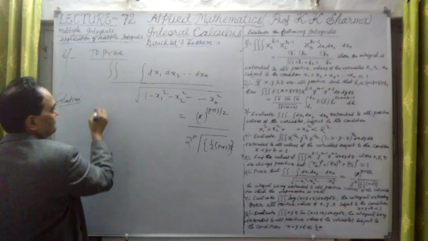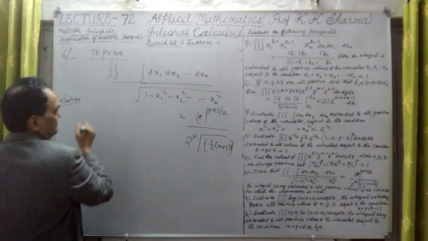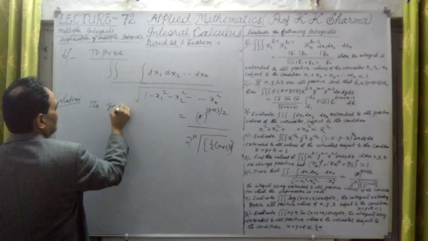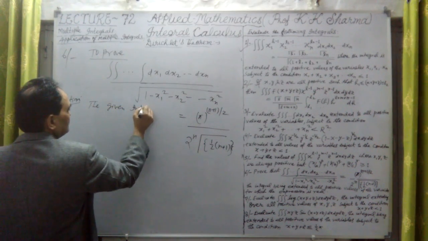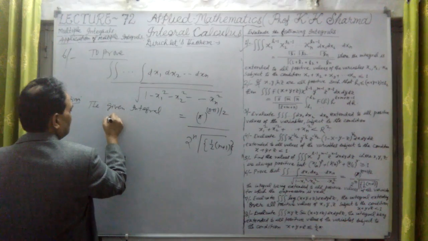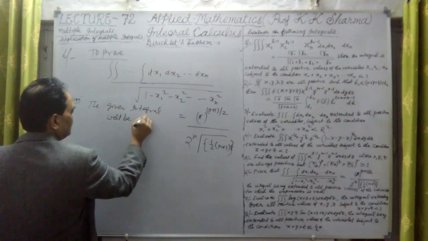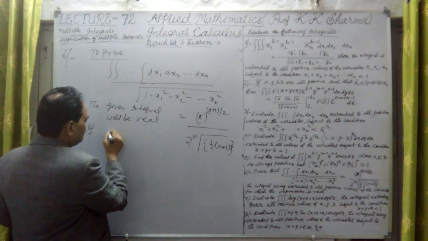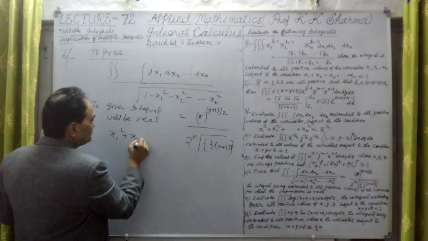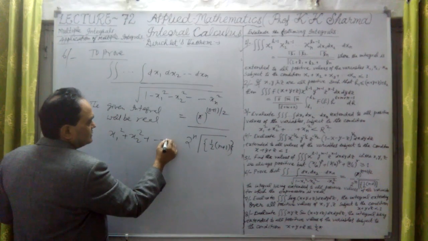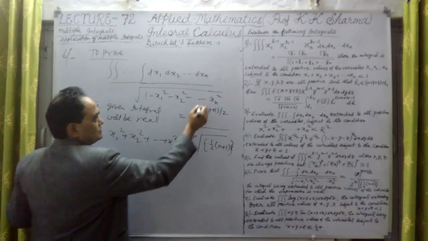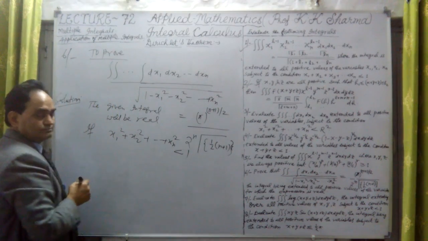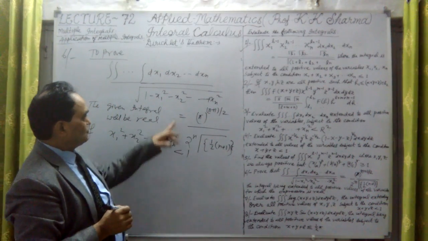Solution, let me write here. This function will be real if the given integral will be real if x1 square plus x2 square plus up to xn square is less than 1. Simple. Why? Because this is there.